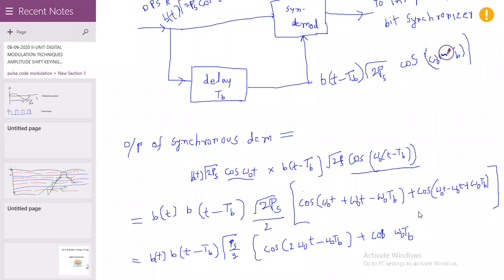This is the output of the synchronous demodulator.